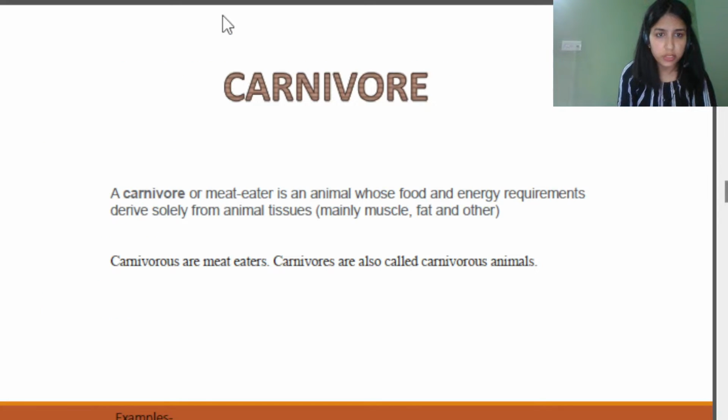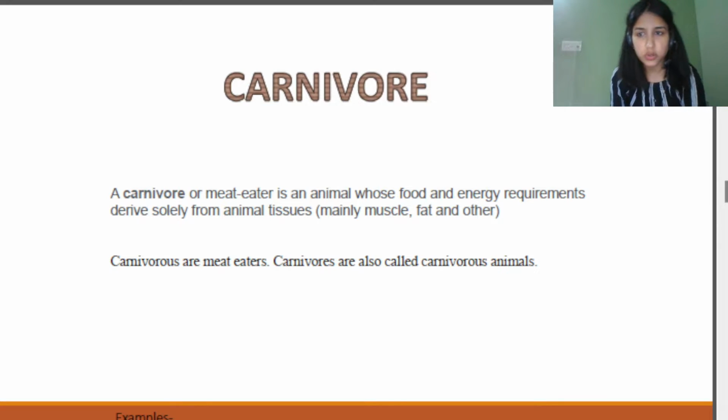So we'll be moving forward and discussing carnivores now. A carnivore, or a meat eater, is an animal whose food and energy requirements derive solely from animal tissue. Solely from animal tissue is the point which should be kept in mind. So mainly muscle, fat and other. Those organisms which depend on animal tissue, mainly muscle, fat and other, are kept under the category of carnivores. Carnivores are meat eaters.